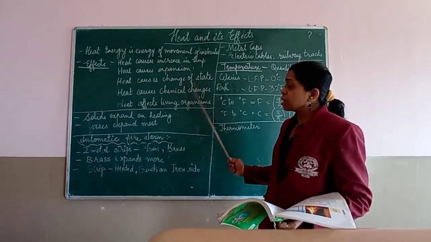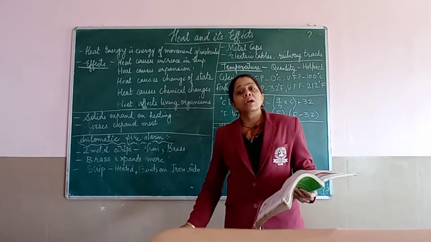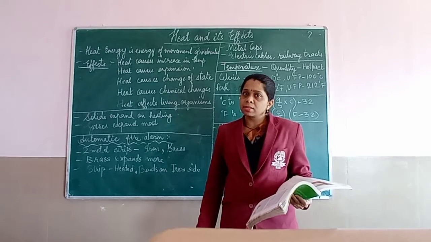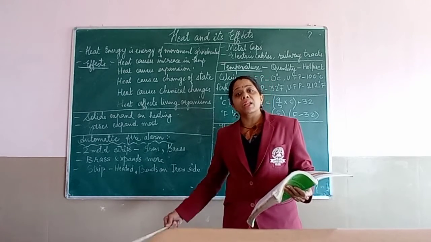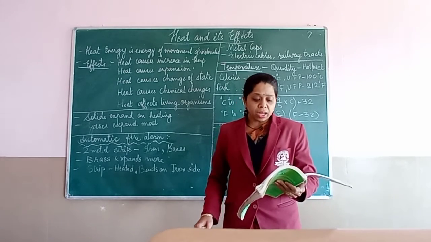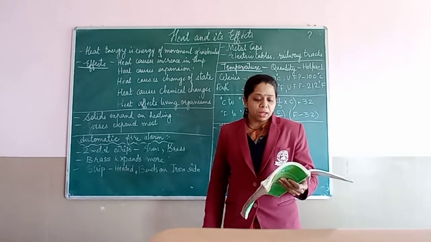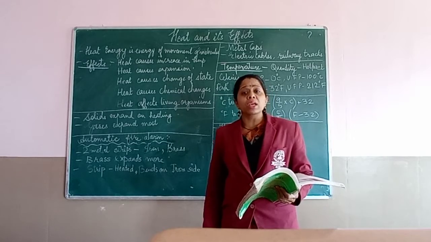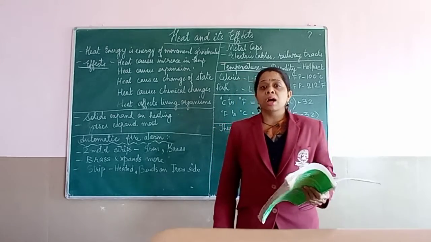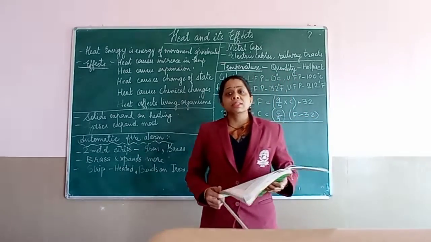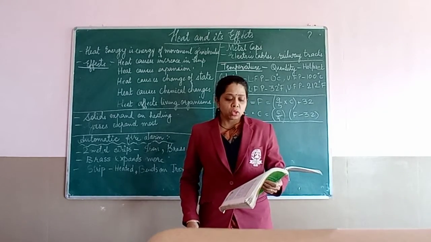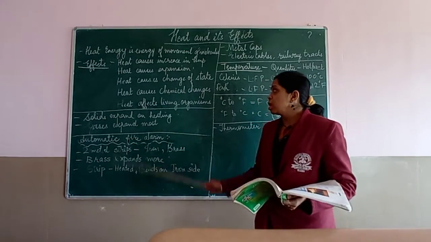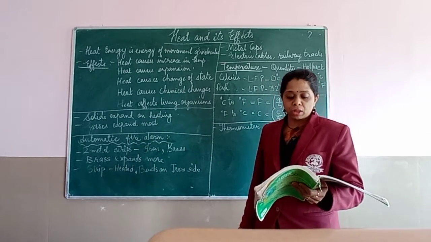Then heat causes chemical change. Chemical change means, for example, a material which was in one form has now turned into another form. For example, vegetables before cooking are raw and hard, but once they are cooked, they have become soft. So here we can say that cooking of vegetables is a chemical change. And heat affects living organisms.